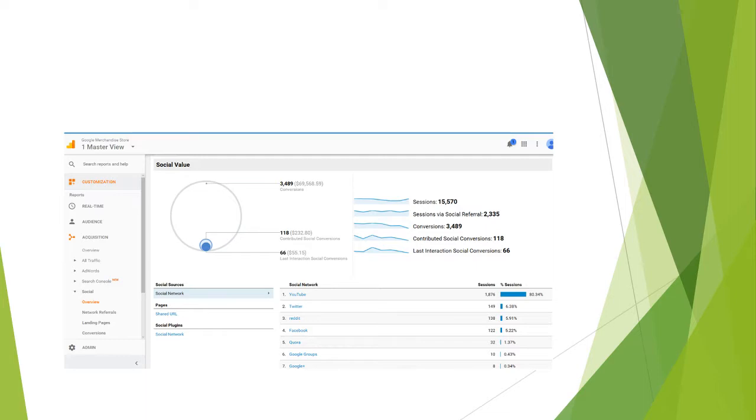Because of the nature of sharing on sites like Twitter, Reddit, and Facebook, that might also explain why these sites still have a noticeable 5 to 6% of sessions. You might actually share the Google Merchandise Store with somebody on your Facebook or somebody on Twitter via retweeting, and so on. So it is important to know where this traffic is coming from and how to make it work to your advantage.